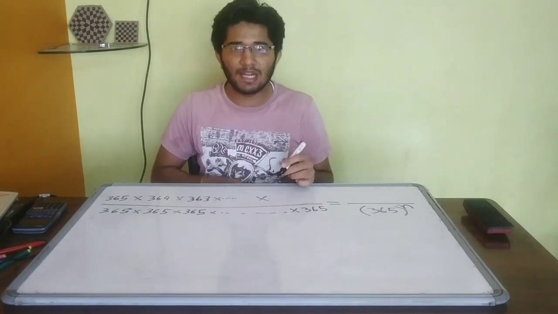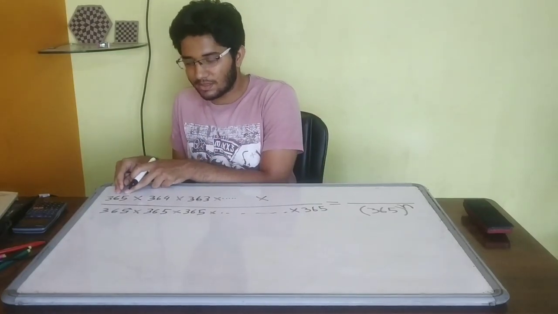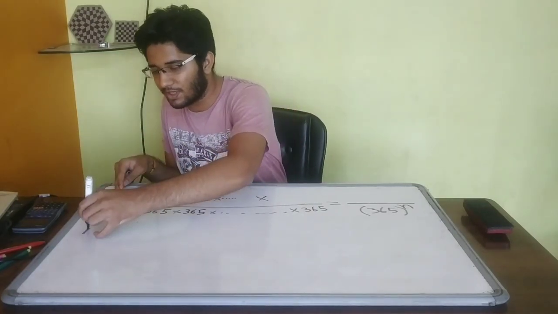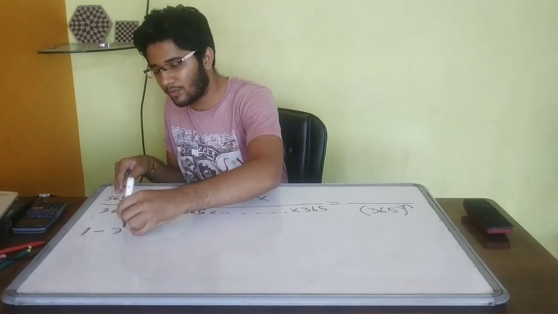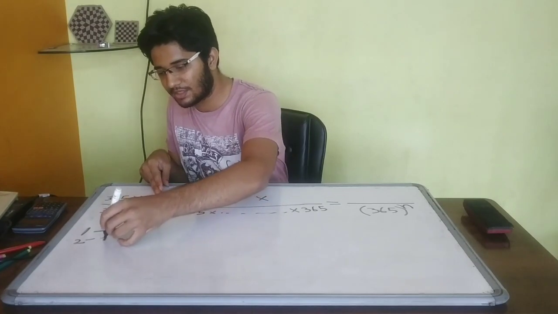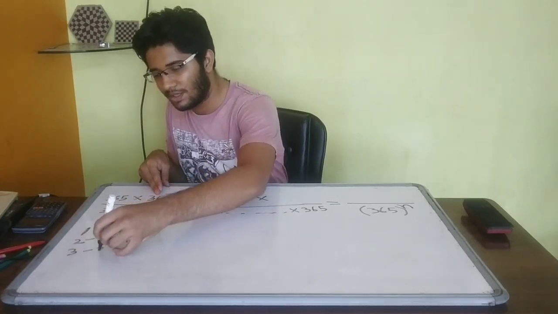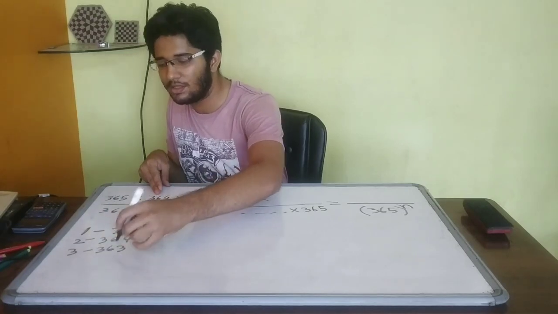But what will be the last number? If you observe, this is 365 for person 1. For person 2 it is 364. For person 3 it is 363.